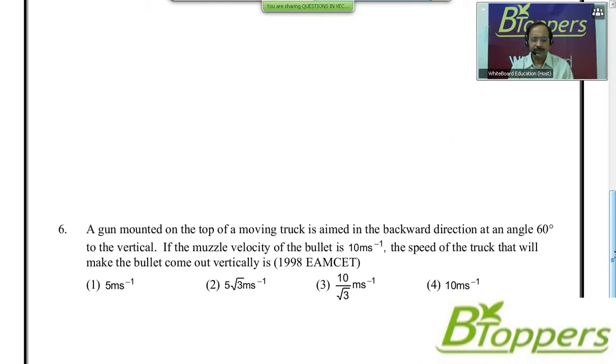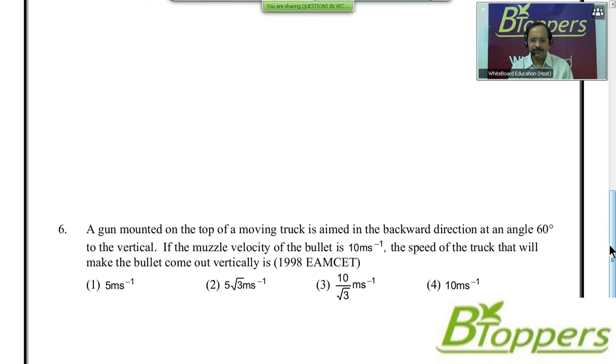Four options are given. First one 5 meters per second. Second one 5 root 3 meters per second. Third option 10 by root 3 meters per second. Fourth option 10 meters per second. Come on, try this question.